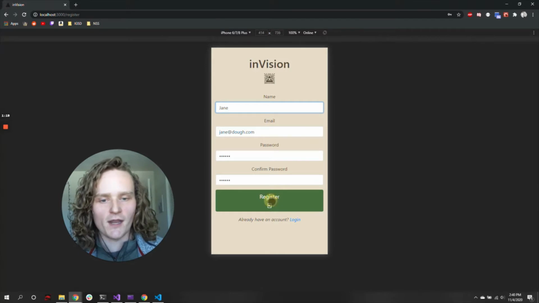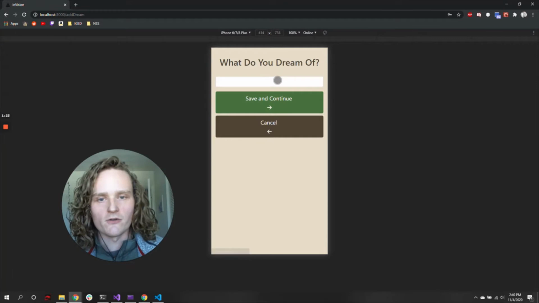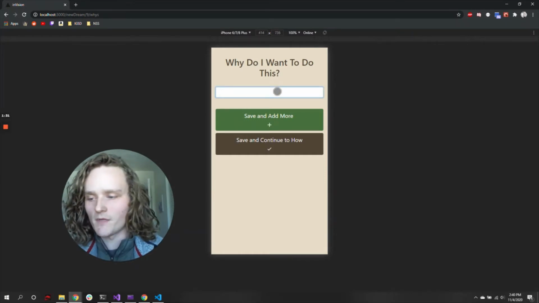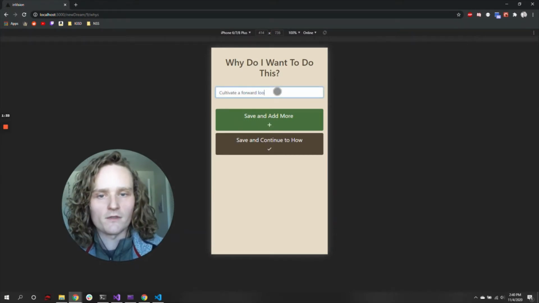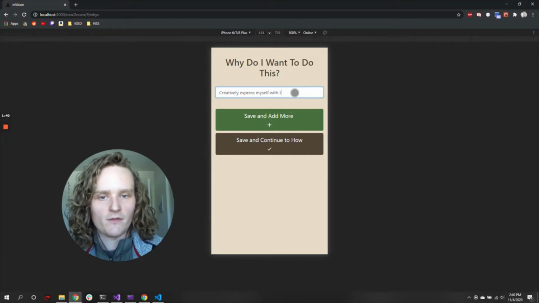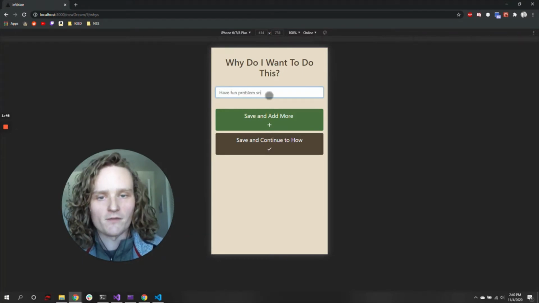Let's go ahead and register a new account. This uses Firebase authentication. Let's create a new dream. I dream of becoming a developer. It's going to ask us why we want to do it. To cultivate a forward-looking skill set. Creatively express myself with technology. Have fun problem solving. And learn how to type.